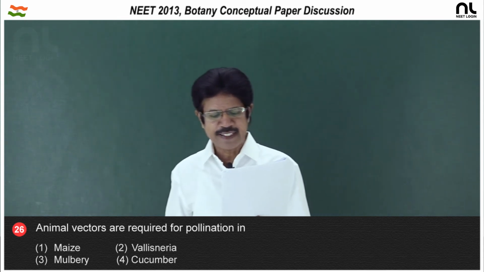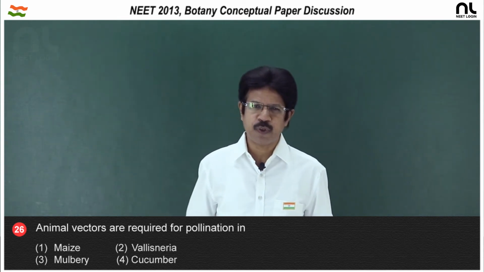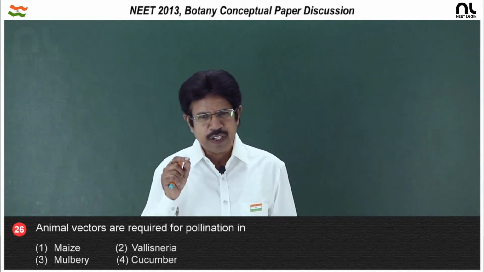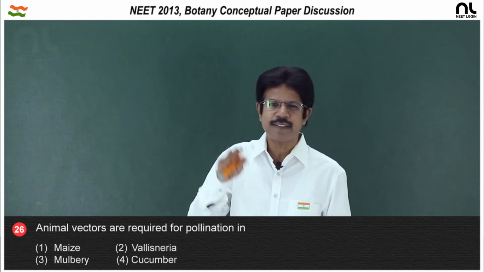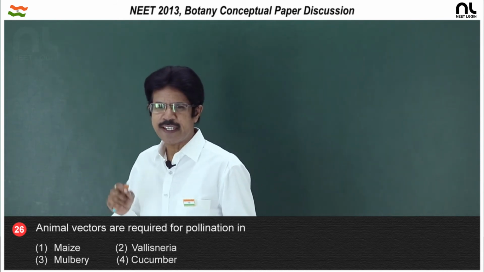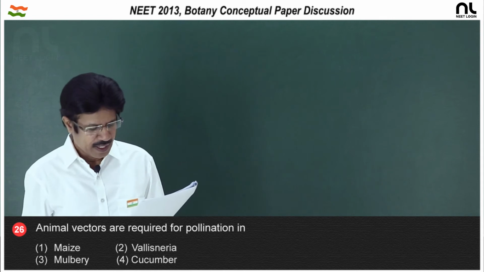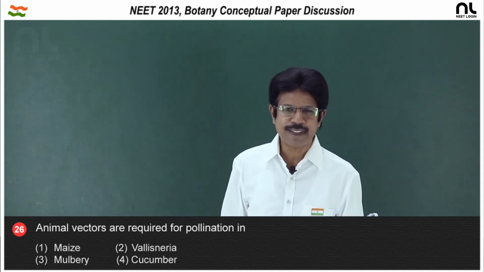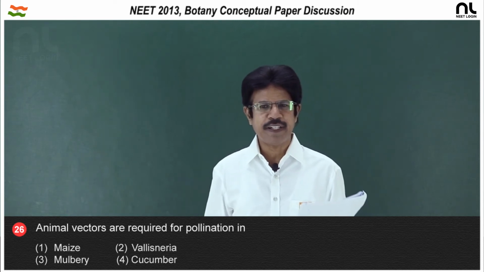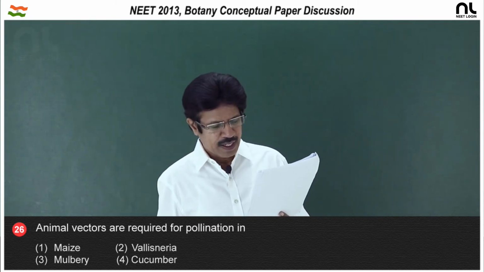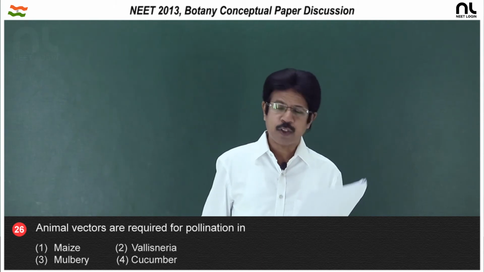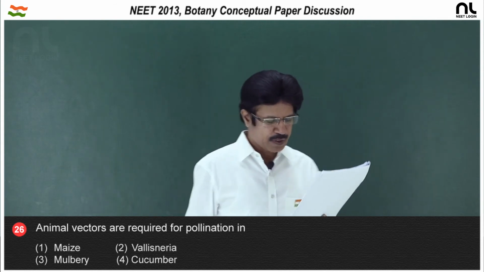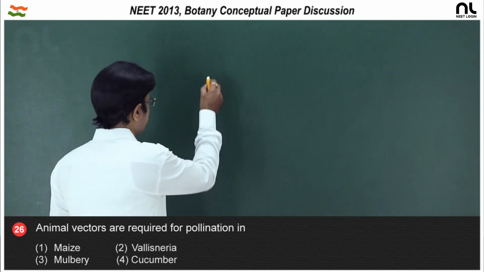Second option, Vallisneria. Vallisneria is a dioecious sporophyte. Male and female plants are separate, and pollination occurs on the surface of the water. What do you call it? It is epihydrophily. And third, mulberry. It has a catkin inflorescence, and it is also pollinated by wind. And fourth, the cucumber. The cucumber is pollinated by zoophily, that is animals. So, the right option is the fourth option.